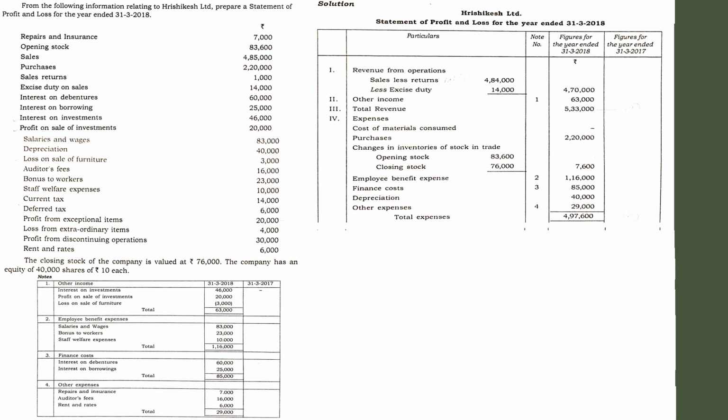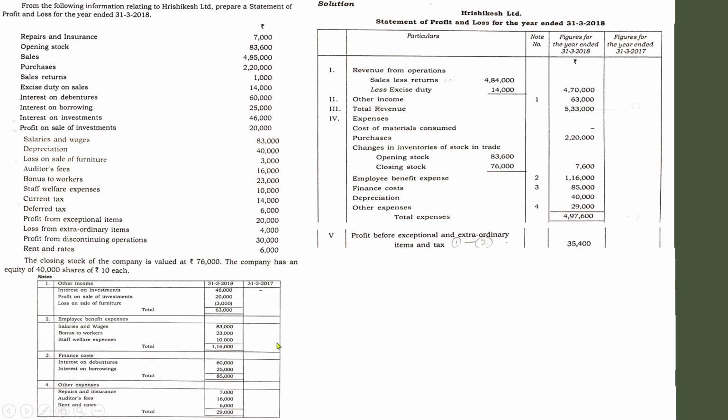So now we can go for the next one, profit before exceptional and extraordinary items and tax. Simple meaning: profit before considering any exceptional and extraordinary items. Make sure whether there is any; we will come to that. But anyway, how are you going to find profit? Total revenue minus total expenses, you will get 35,400. So now you have got the profit before adjusting exceptional items, extraordinary items and tax.